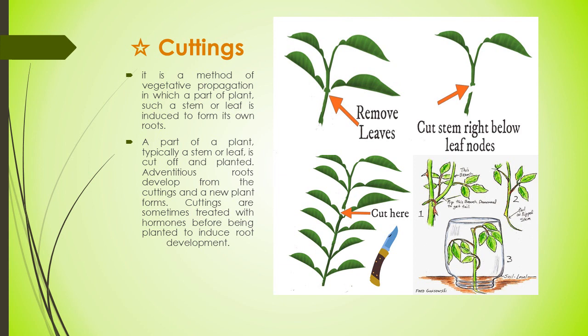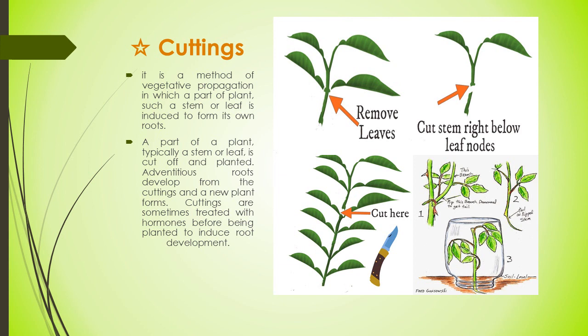According to species, they can take 10 to 40 days or more than 40 days to develop into new plants, to produce new roots, new leaves and branches. So cuttings are sometimes treated with hormones before being planted to induce root development, and the best inducing hormone is auxin, which helps to grow new plants.